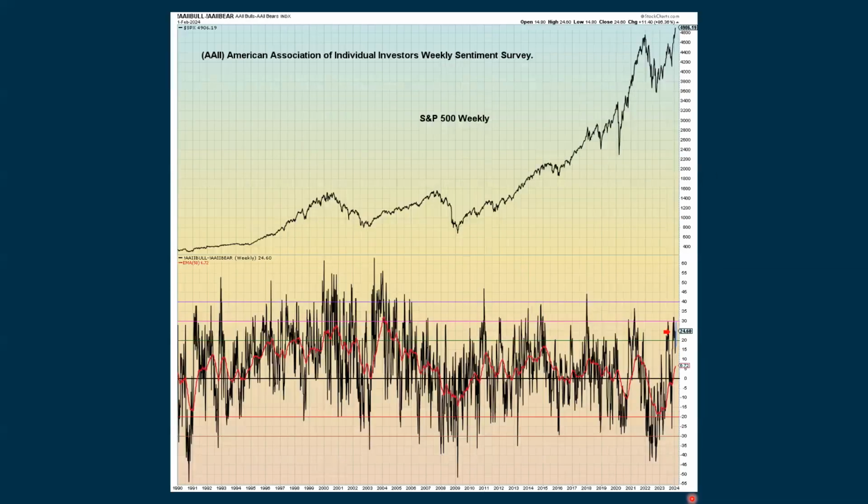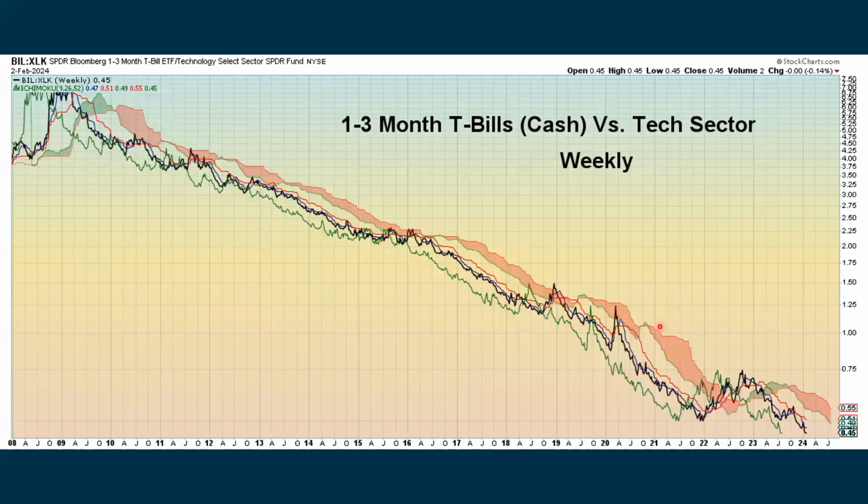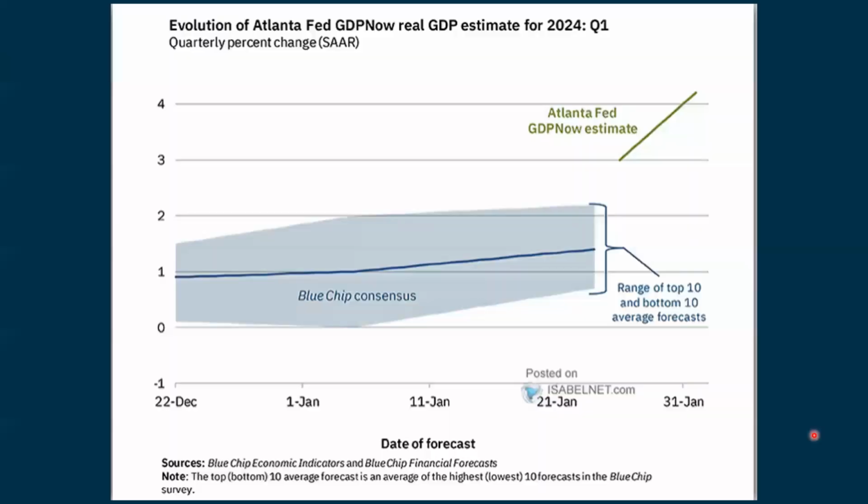The latest reading from the American Association of Individual Investors, they're looking pretty optimistic right now, but not overly optimistic. We also follow the red moving average. We're above 0 and advancing. Until we get up above this pink line here, we can kind of go with this. When we get up into these higher areas, that's when we're starting to look extreme positive. Then looking at comparing cash to the tech sector, when this black line's going down, that means the tech sector is outperforming, and that's what we've been seeing.